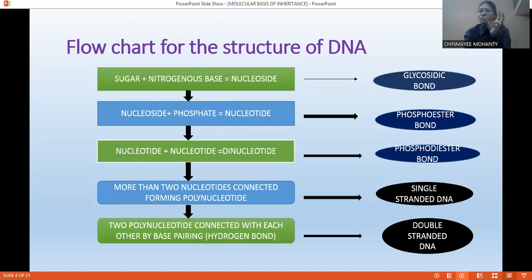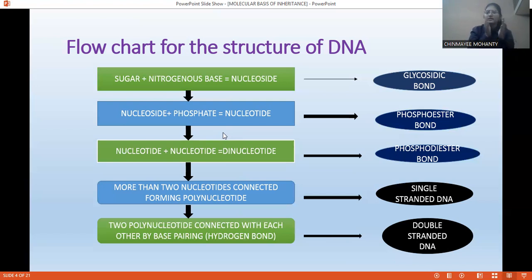Sugar and nitrogenous base together are called a nucleoside. And when a phosphate group is attached to that nucleoside, it is called a nucleotide. Now the question is how the phosphate group is attached to the nucleoside. The bond so formed is called a phosphoester bond. And when one nucleotide is connected to another nucleotide, it is called a dinucleotide.